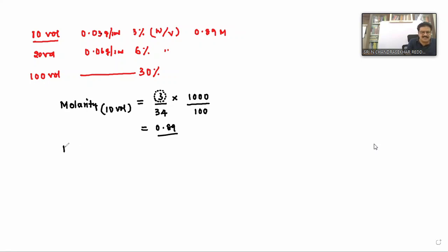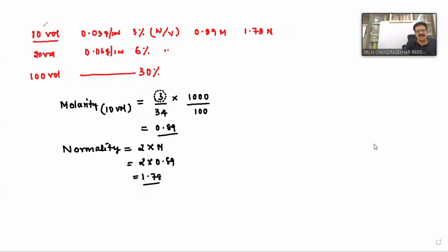And next, normality. I think there is no need to calculate the normality, because hydrogen peroxide is a weak dibasic acid. Therefore, normality is equal to 2 into molarity, that is 2 into 0.89, which equals 1.78. So the normality is 1.78 normal solution.